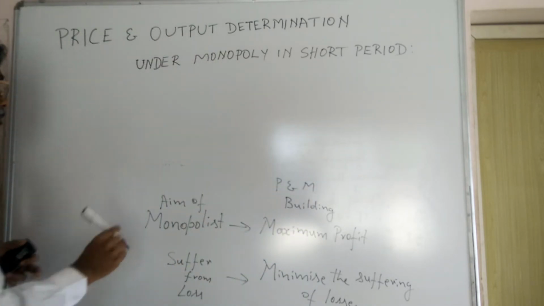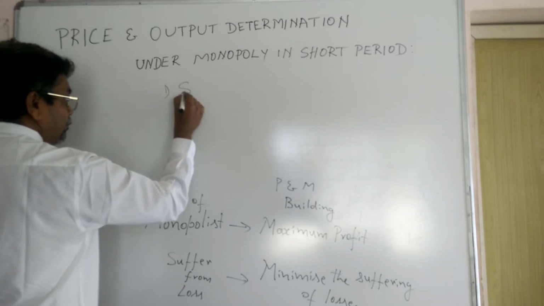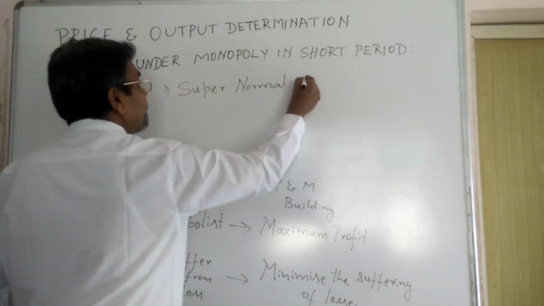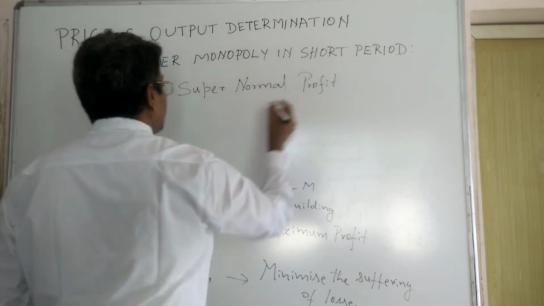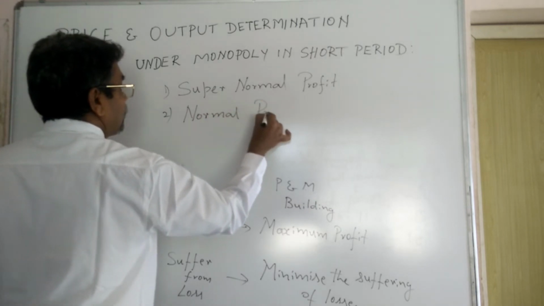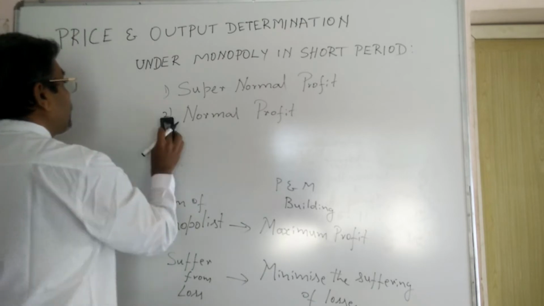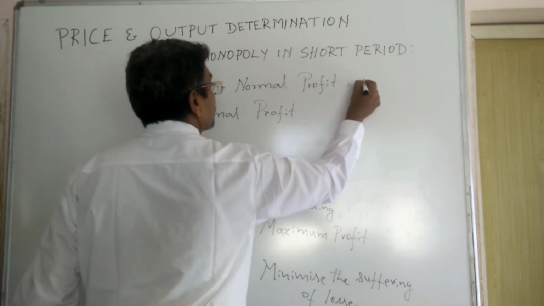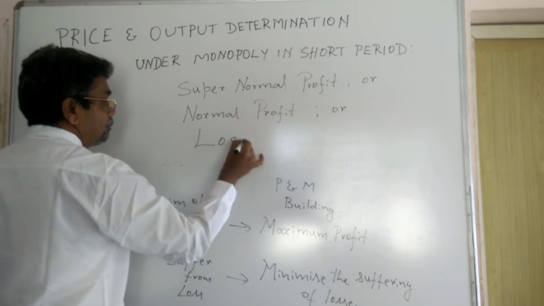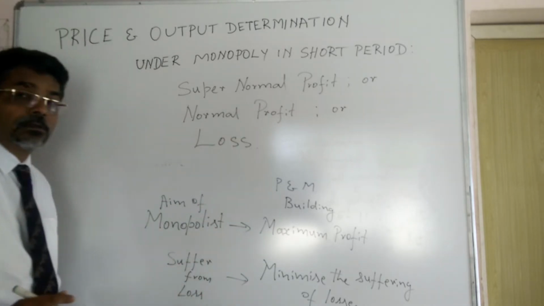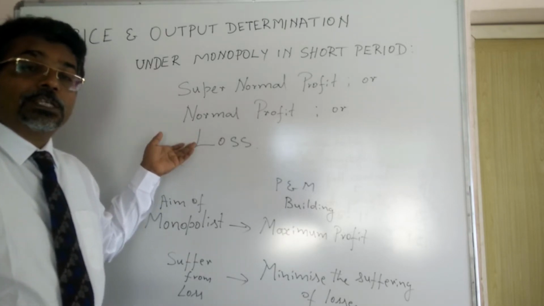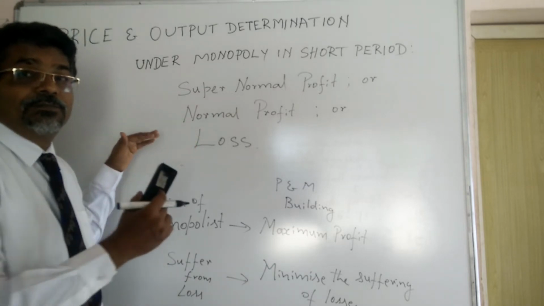He is going to get either supernormal profit, or normal profit, or he is going to suffer from loss. Three chances are there.